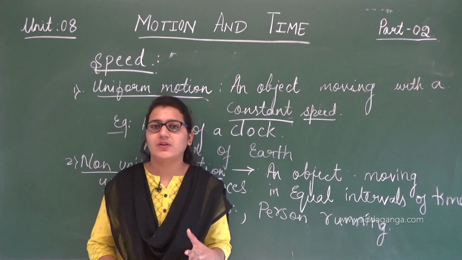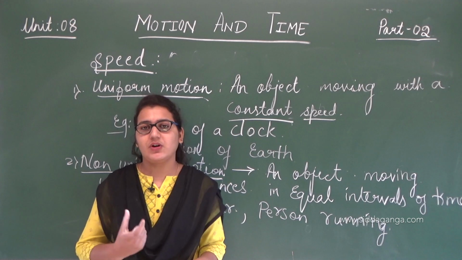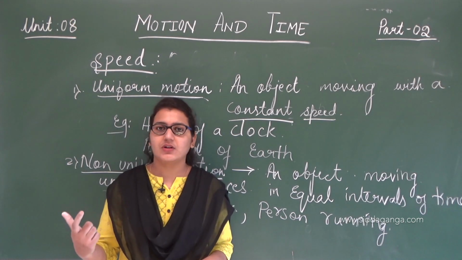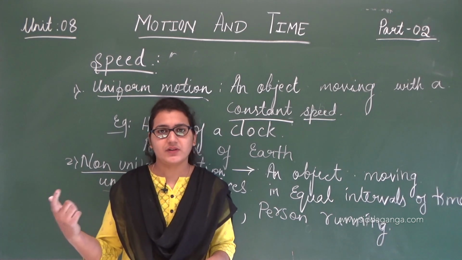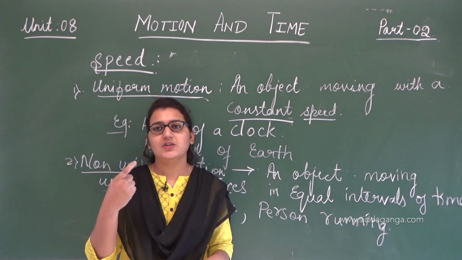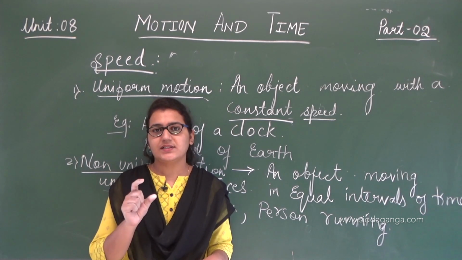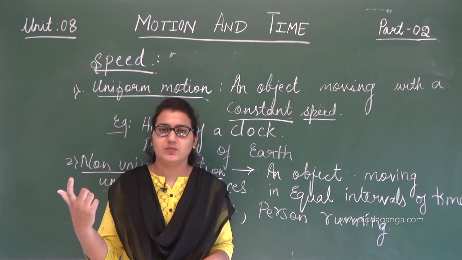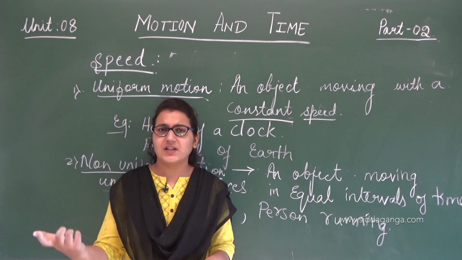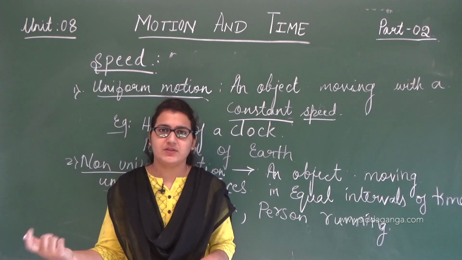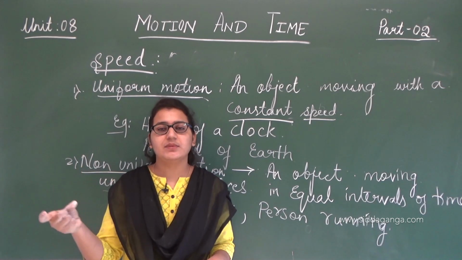So far we have learned in today's class about speed. Speed is what determines fast or slow motion. Whenever we say something is moving very fast or very slow, we are talking about distance and time, for example a bike or cycle that has moved very fast. So when we say distance and time together, that is nothing but speed.